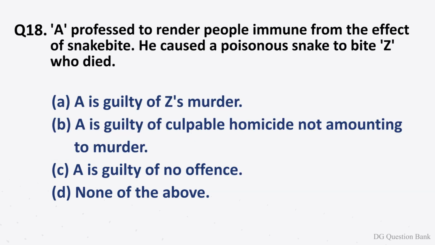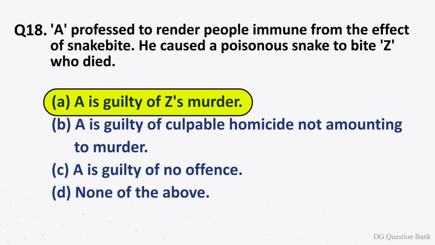Question number 18. A professed to render people immune from the effect of snake bite. He caused a poisonous snake to bite Z, who died. The options are option A, A is guilty of Z's murder. Option B, A is guilty of culpable homicide not amounting to murder. Option C, A is guilty of no offense. Option D, none of the above. The correct answer is option A. A is guilty of Z's murder.